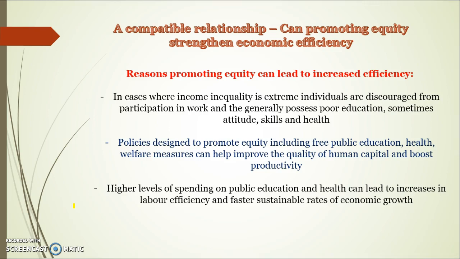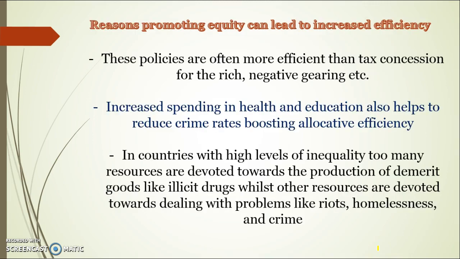But the key ones are education and health, which can be designed to promote equity but can also help efficiency. Higher levels of spending on public education and health can lead to increases in labour efficiency and more sustainable or faster rates of economic growth because of increased supply. These policies are often more efficient than tax concessions for the rich and negative gearing. Increased spending in health and education also helps to reduce crime rates, which boosts allocative efficiency. So not only does it boost technical efficiency because of a more productive workforce, it also reduces the incidence of negative externalities, which promotes allocative efficiency.